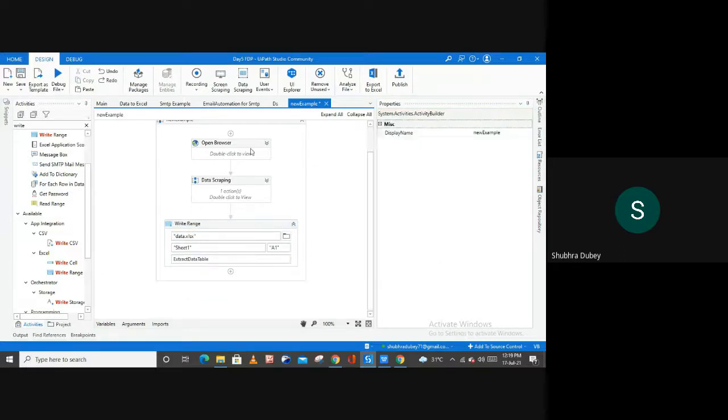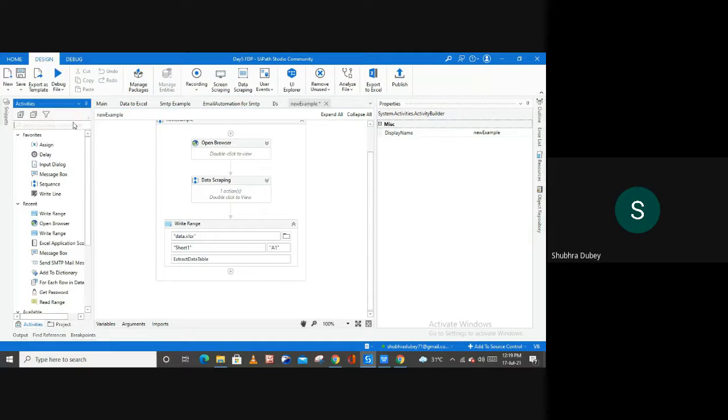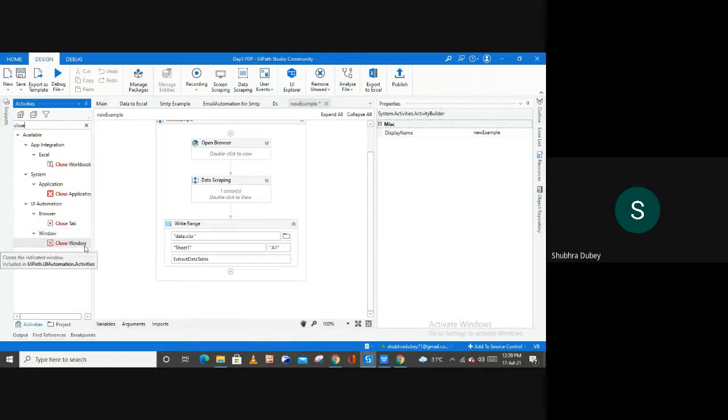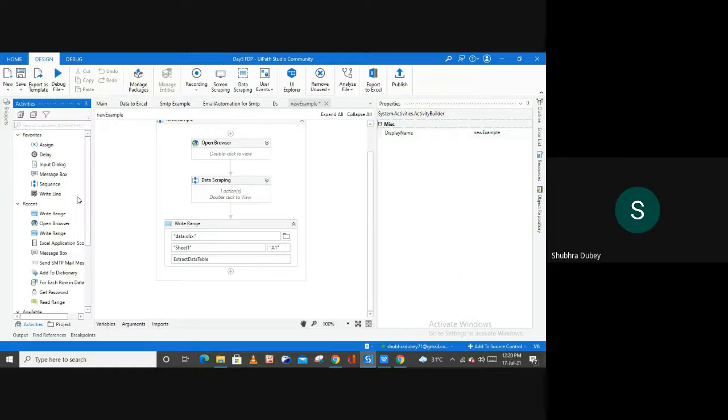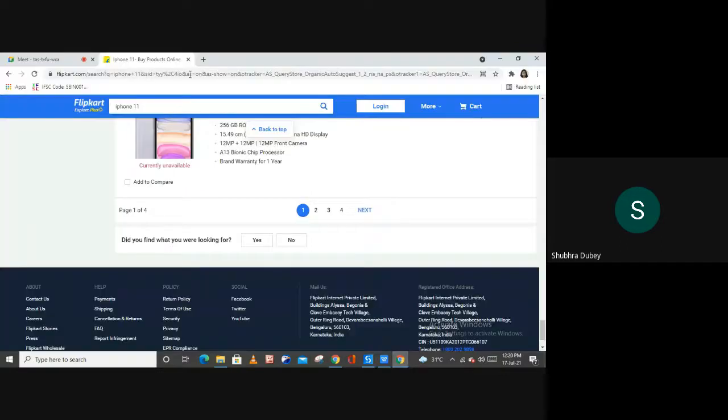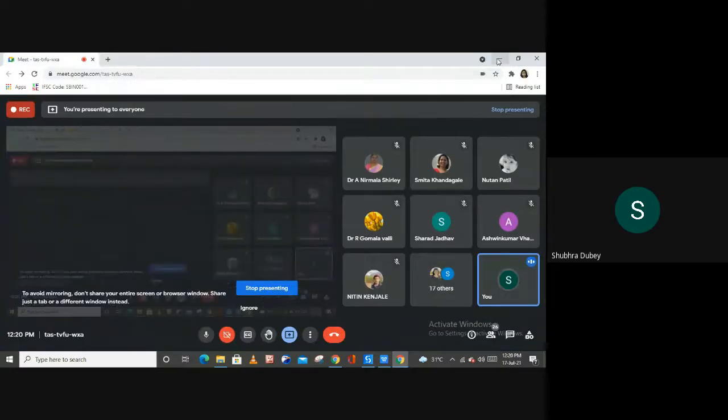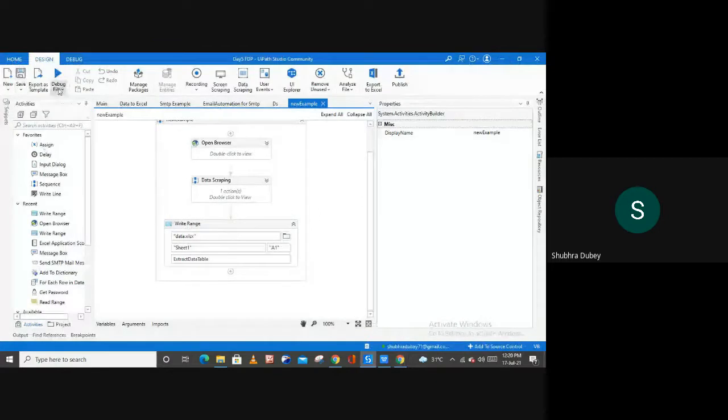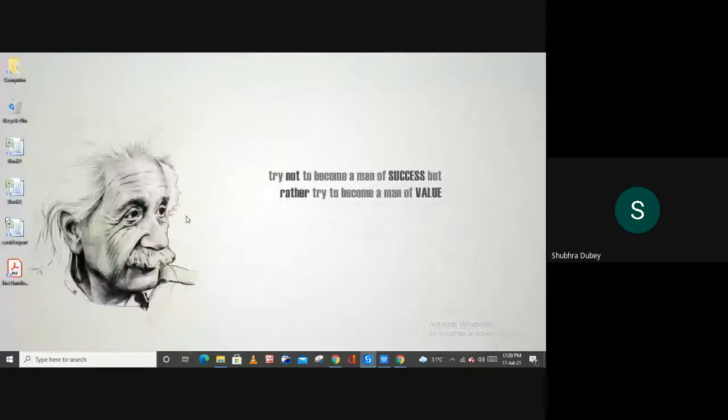And then if you want to close the browser, you can also use the activity known as close tab. If you want to use the close tab, or if you want to close the whole window, you can use the close window. But I'm not going to use these activities over here. So let me just simply run this. Before running, let me close this particular tab from here, save it, and run the file.